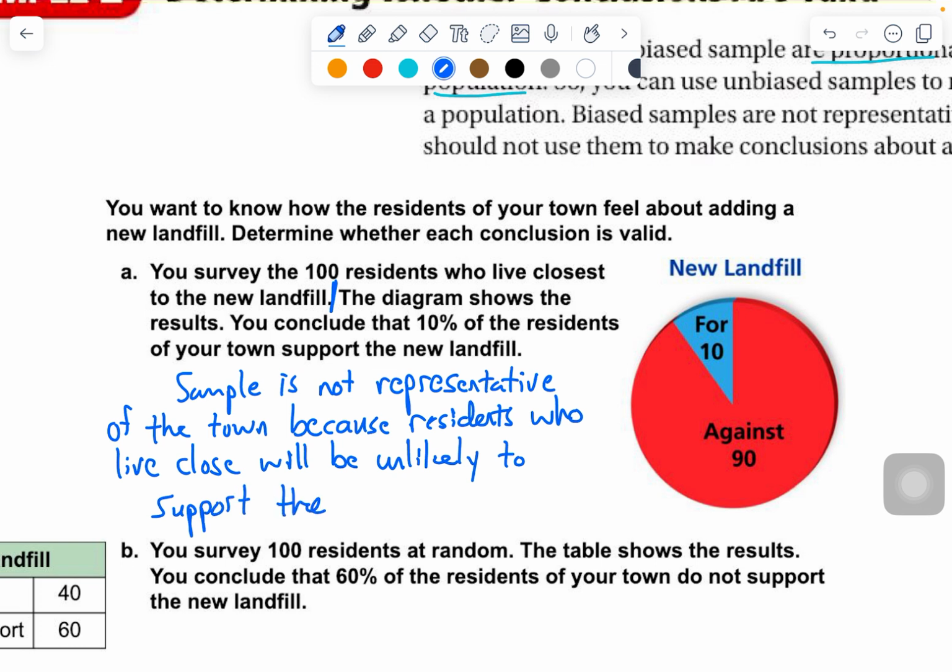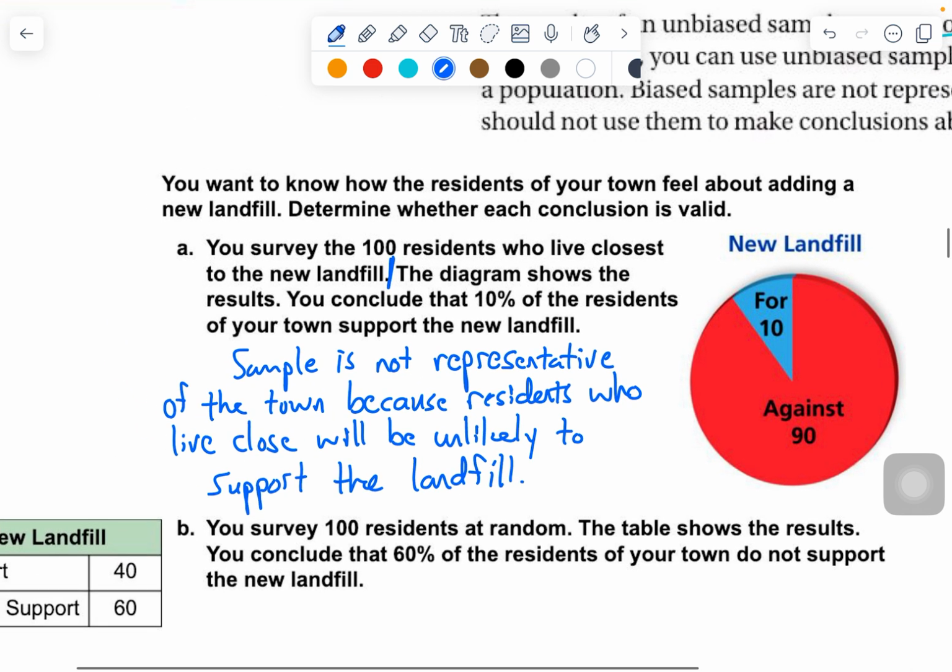Something like this. I could probably have worded that a little bit better, but you get the idea. You'd have to go pick random, one person from every street in the whole town. You can't just pick the people that are going to be by the new landfill. This is going to be very biased.